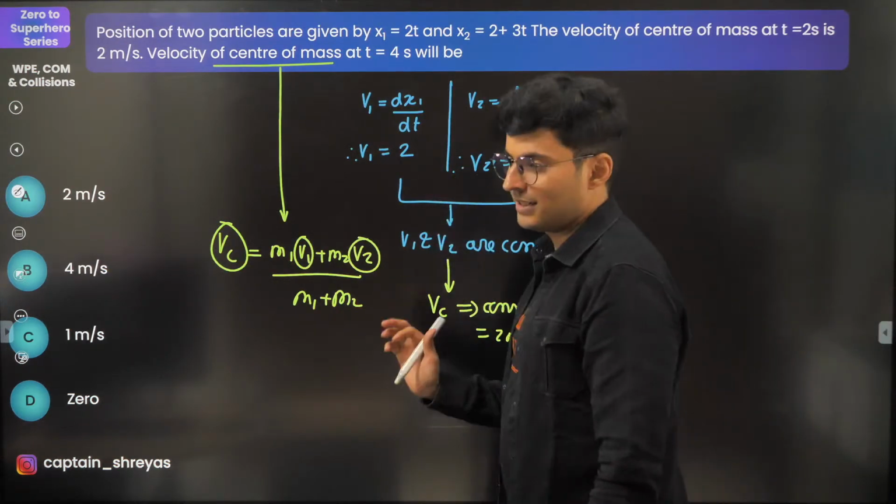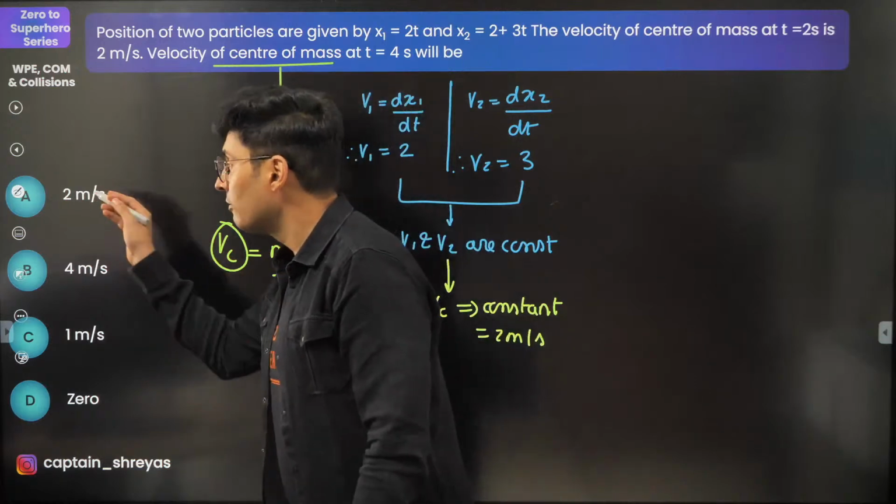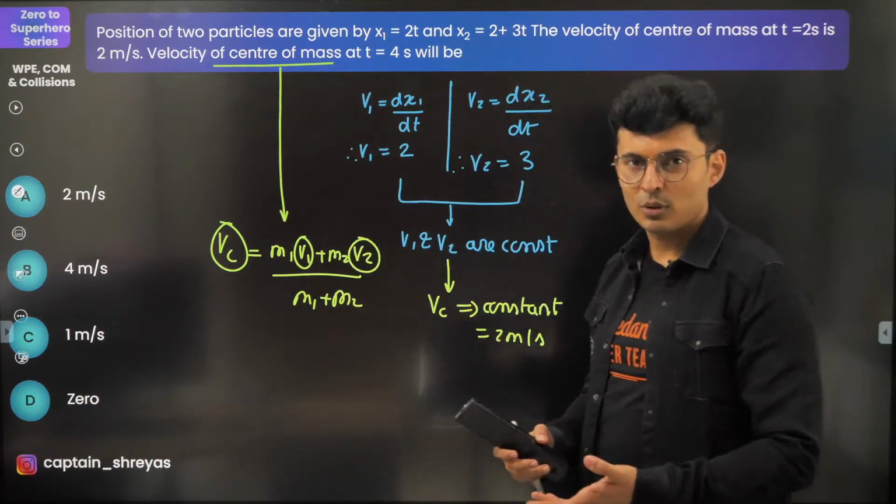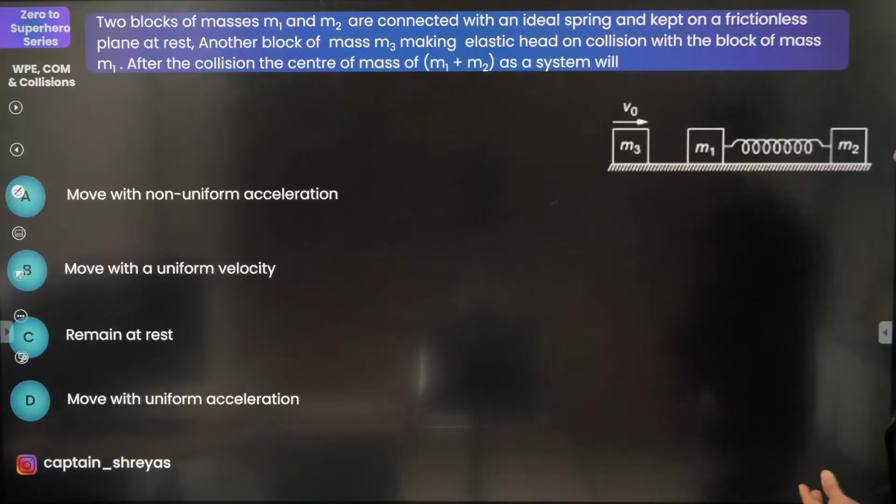It's constant. No, the acceleration is not asked, velocity is asked, aspirant. Be careful. Brilliant question. Cool. Let's move on to the next one.